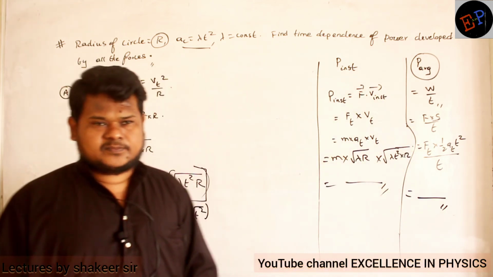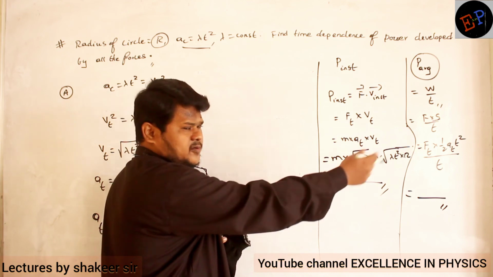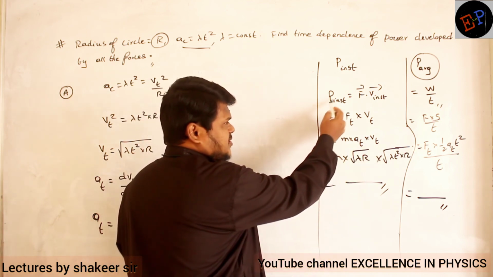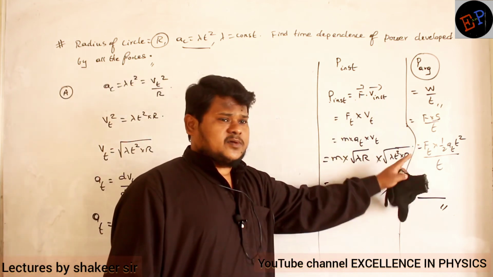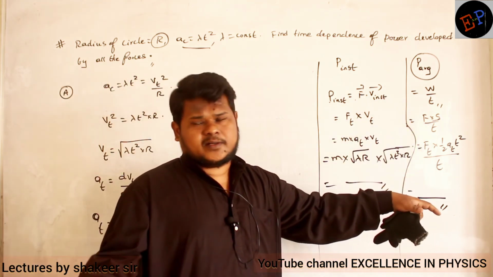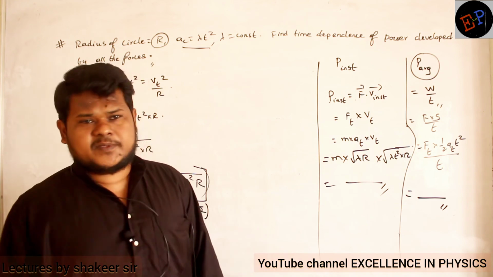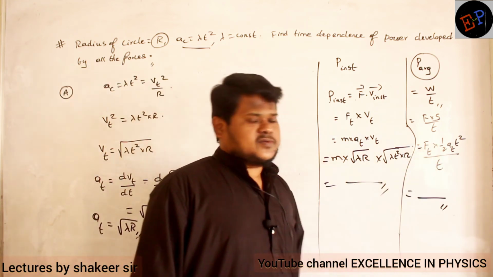Have you understood? Okay? So these calculations I am not doing, you can do them very easily. So instantaneous power is force into instantaneous velocity. Average power is total work done divided by total time. Work done formula: force into displacement. Displacement can be written as half A t squared. That's it.